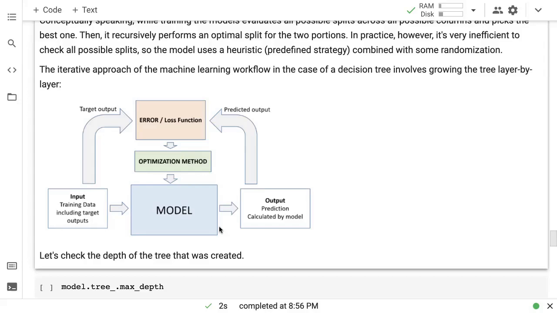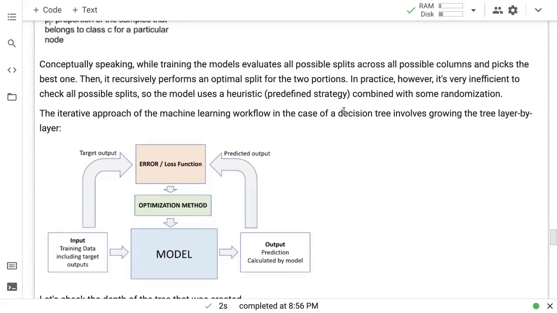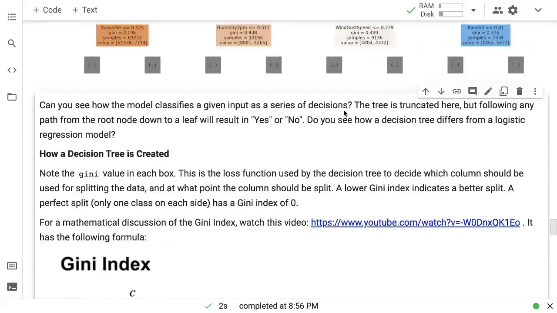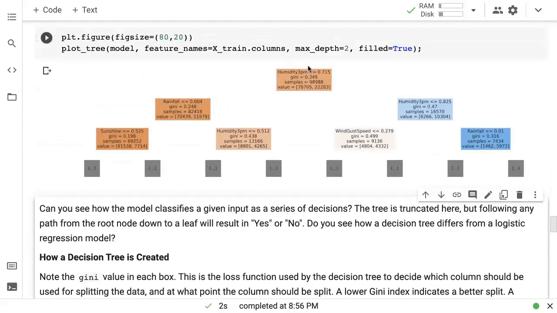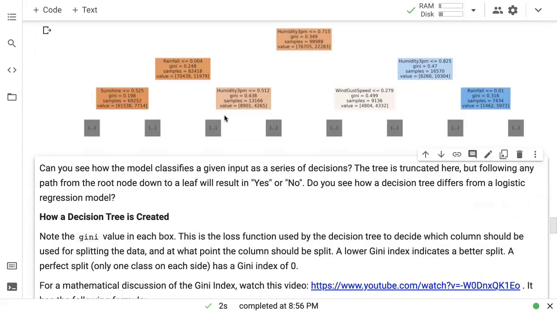Then we split the data based on the split that was decided, and then we repeat the process recursively for each split, for the left split and for the right split. So we are recursively growing the tree. We have the level 1 decision, and then we make level 2 decisions with the split data, then level 3 decisions with the split data, then level 4 decisions with the split data, and so on. And for how long does this go on? Well, this goes on till the point that you end up with just a single value.